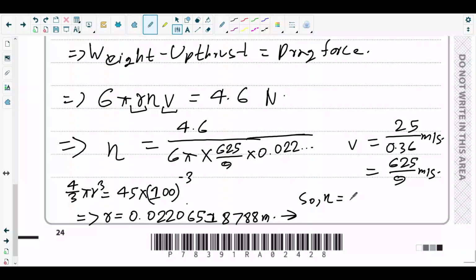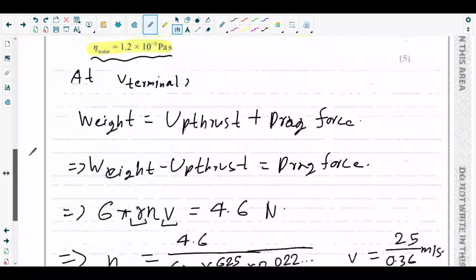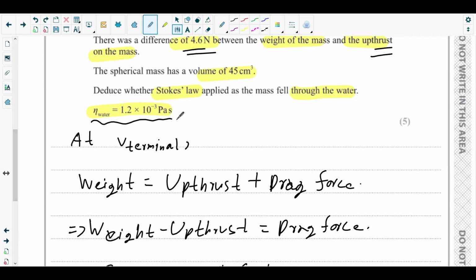It is 0.15926 Pascal second. Okay, and the given value for eta, it is what? 1.2 times 10 inverse 3.